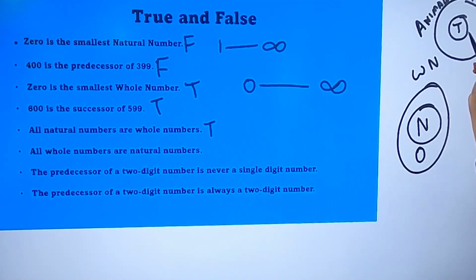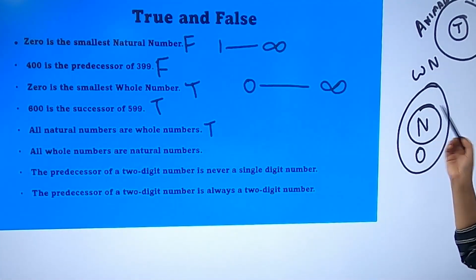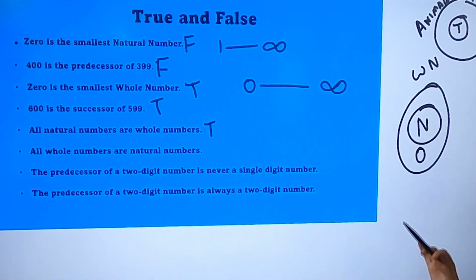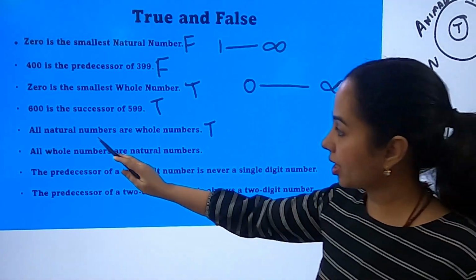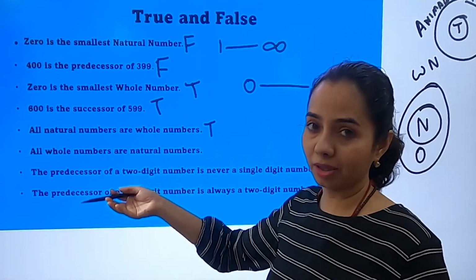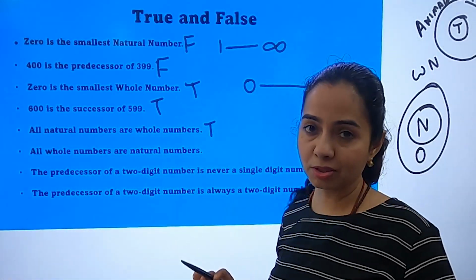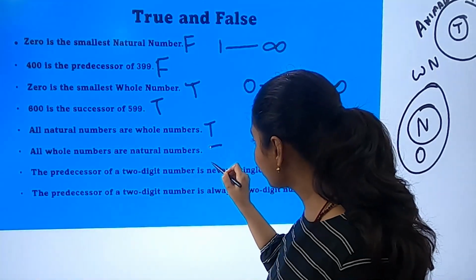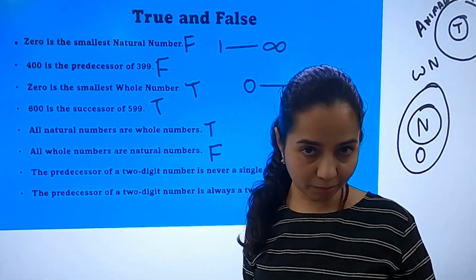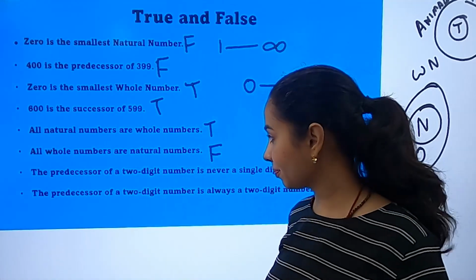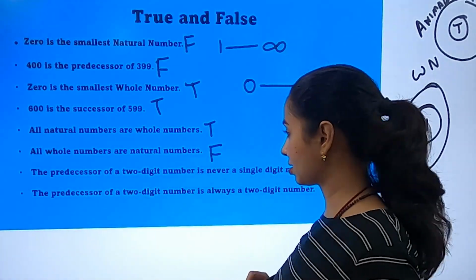So all tigers are animals, but not all animals are tigers. Similarly, all natural numbers are whole numbers, but not all whole numbers are natural numbers. So all natural numbers are also whole numbers. True. Are all whole numbers natural numbers? No, it is false. 0 is a whole number, but it is not a natural number. So this statement is false.